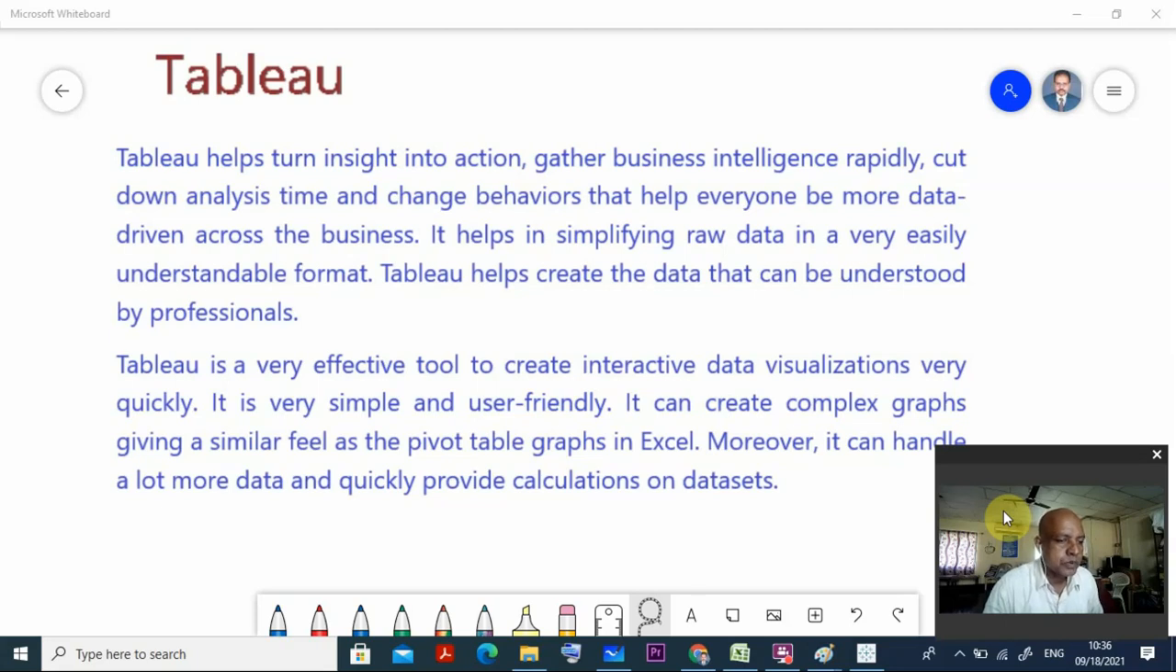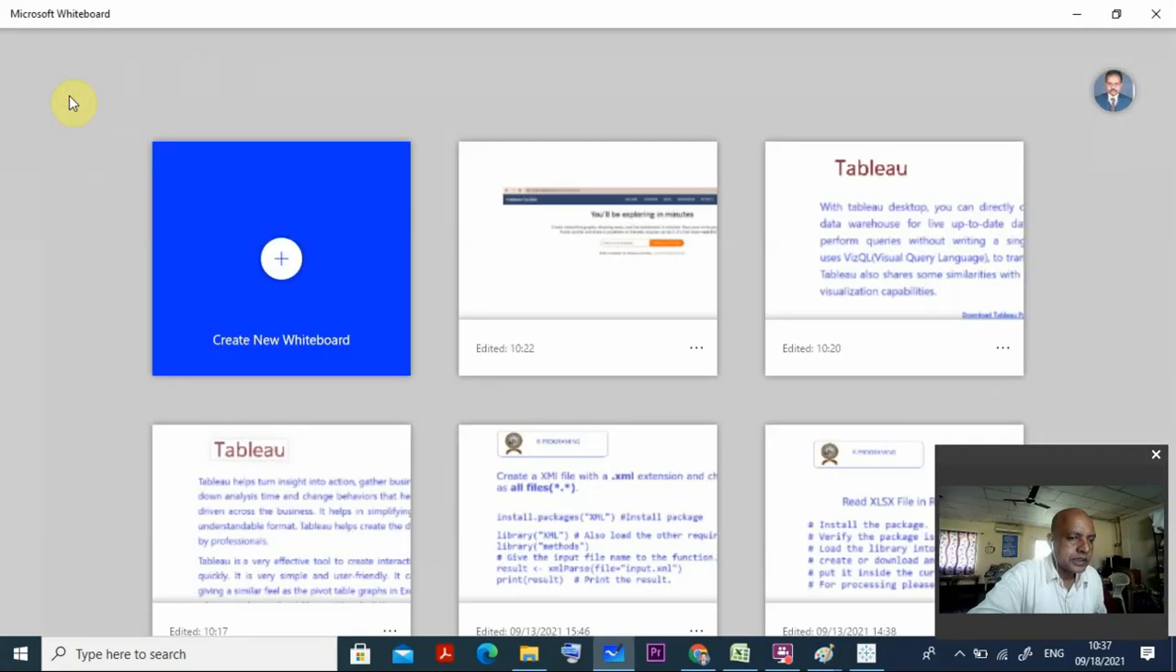It is a very effective tool to create interactive data visualization very quickly, and it is very simple and user friendly. It can create complex graphs giving a similar feel as the pivot table graphs in Excel. Moreover, it can handle a lot more and quickly provide calculations and data sets. So these are some of the important reasons why we are very much interested in Tableau.